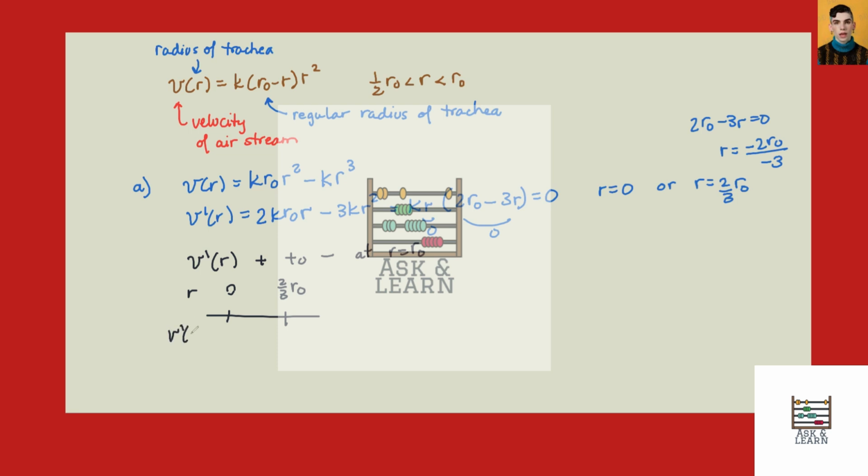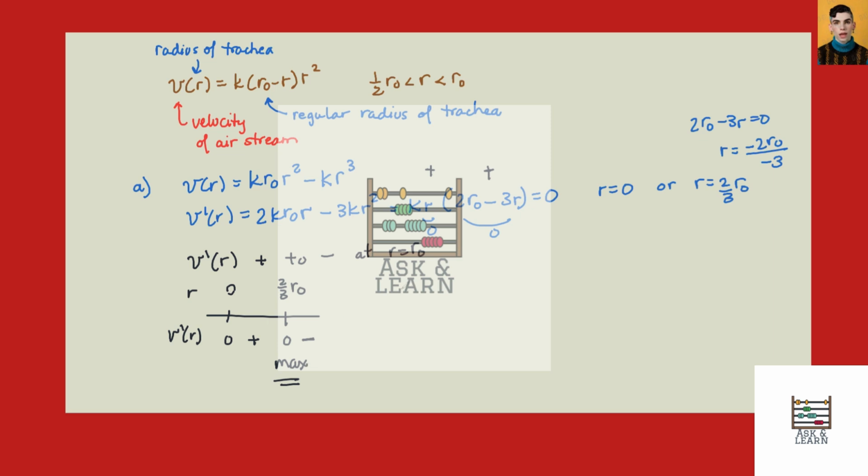And what we're going to do is we just want to see if the sign is plus or minus in each interval. So if I make r super big, we can see we'll get a minus here, and this will still be a plus. So for a very big r, I get a minus derivative. If r is in between the two, then this becomes plus. And if r is negative, which makes no sense, negative radius, so we don't have to worry about that case. So this is therefore our max, because indeed we have v prime of r going from plus to minus.